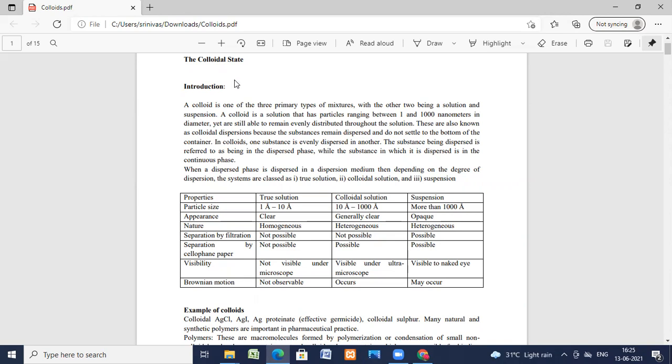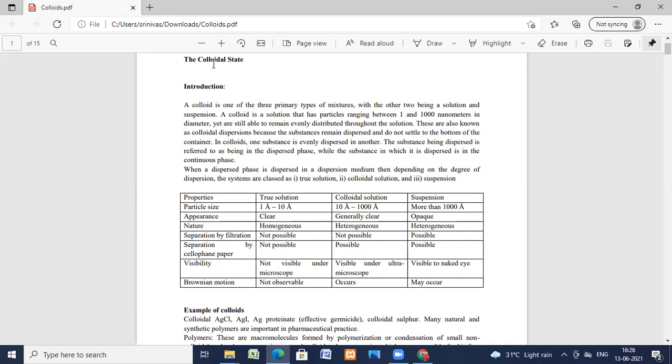and whose solutions can diffuse rapidly through a vegetable or animal membrane, for example, parchment membrane. Other examples of crystalloids are sugar, urea, salt, acids, and bases. On the other hand, colloids are generally amorphous, and their solutions show little or no tendency to diffuse through the membrane, like gelatin, albumin, glue, and so on.